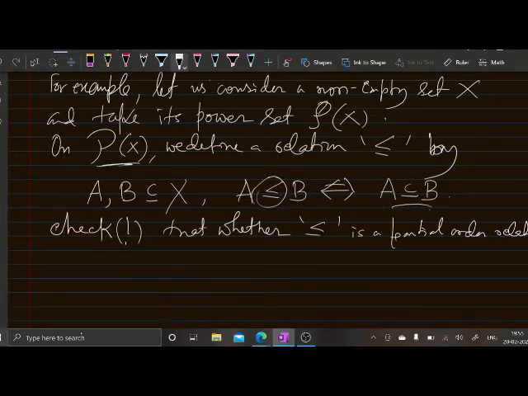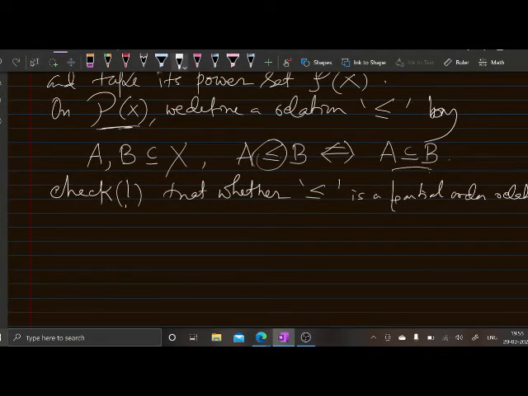Let's check. The first one is reflexivity. Now you know that every set is a subset of itself. So for every subset A of X, A will be a subset of A. So this implies A must be less than or equal to A.